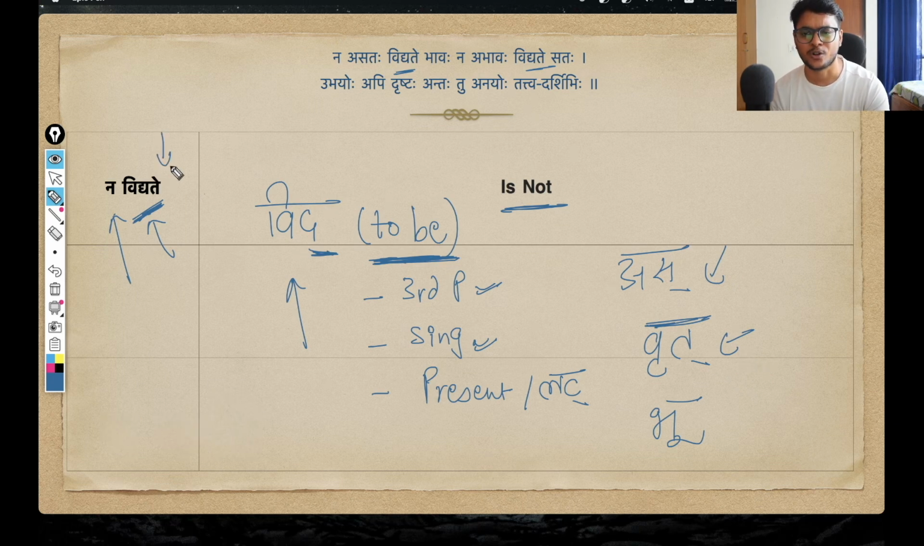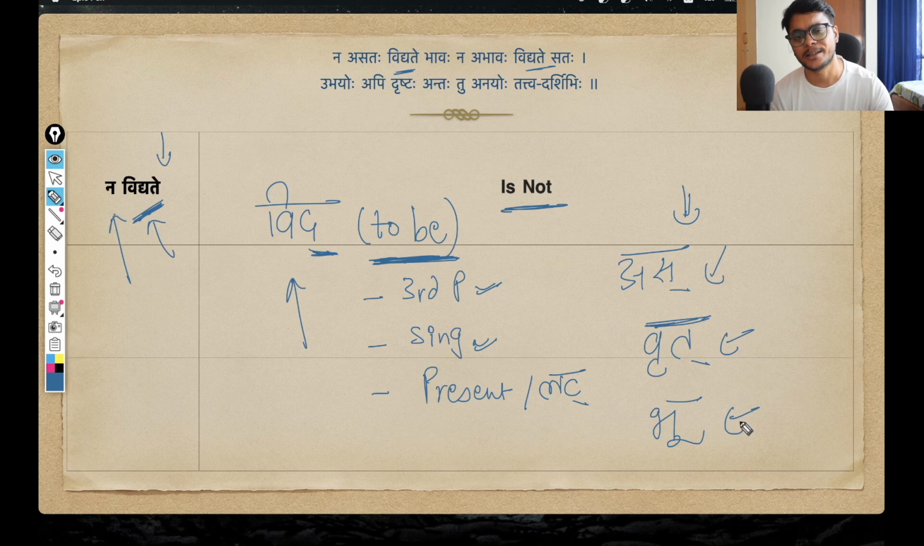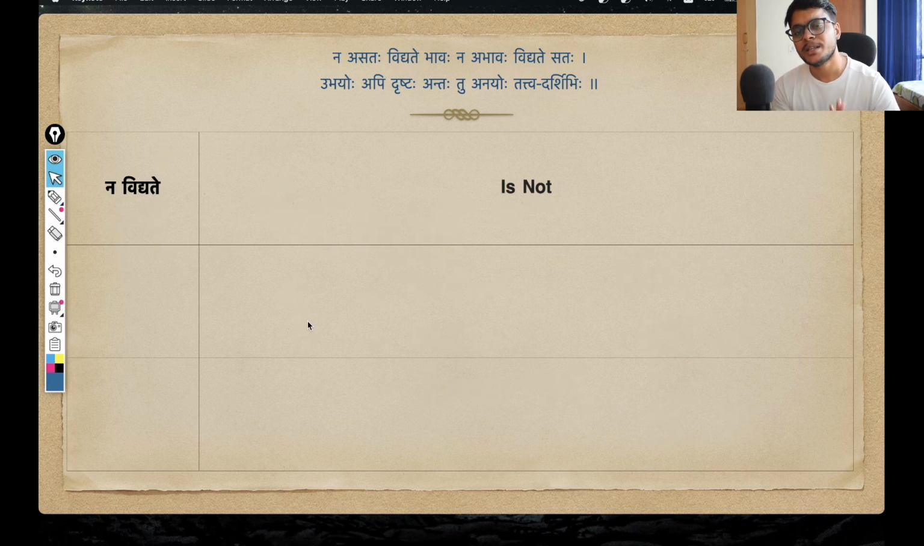And the same you can see here also, vidyate. This is also an atmanepadi dhatu. Vidyate, vidyete, vidyante. Okay, same thing. And suppose I would have taken bhu dhatu, then na bhavati. So we have already seen all of these verb roots and verb forms before also. I am just reiterating it. But anyways, na vidyate, something is not.